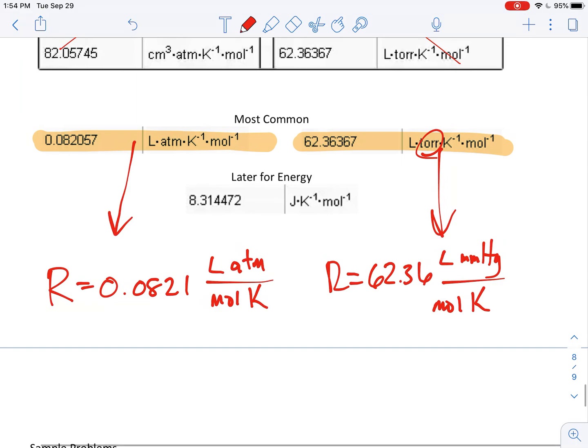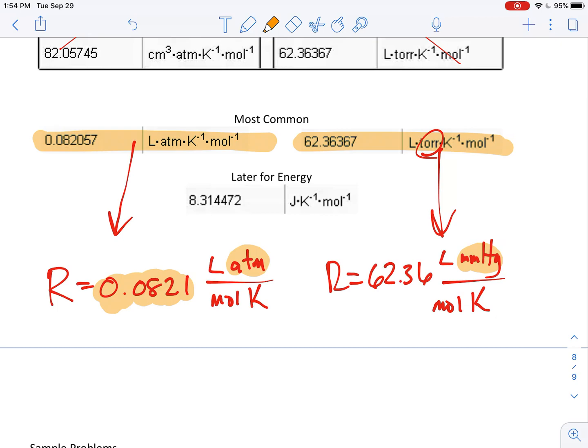So the R is interchangeable, just don't use the 0.0821 if your problem is in millimeters of mercury. You'll get the wrong answer. Don't use 62.36 if your pressure unit is in atmospheres. You won't get the right answer. So let your pressure unit kind of dictate what is happening there. If it's in atmospheres, use 0.0821.